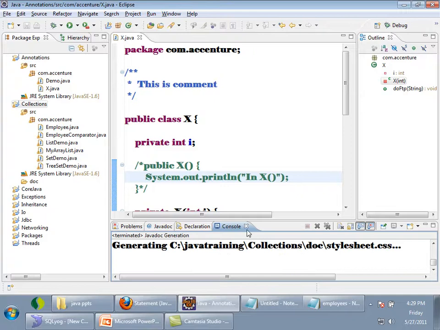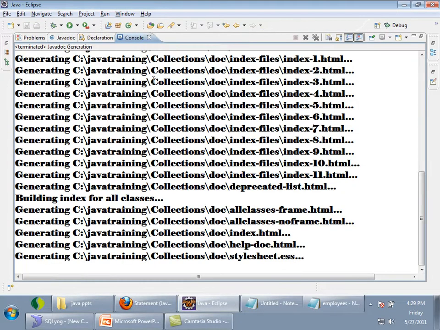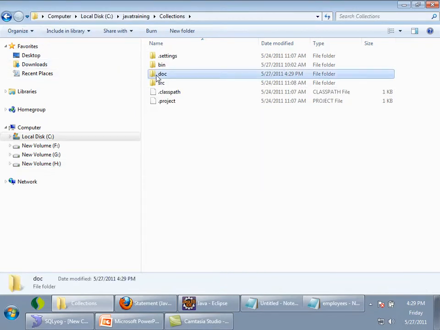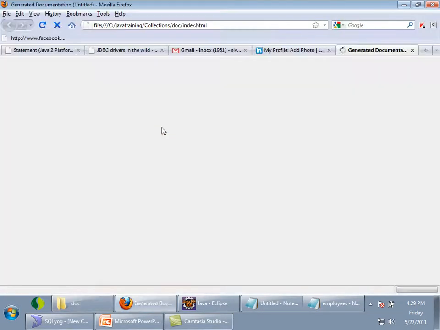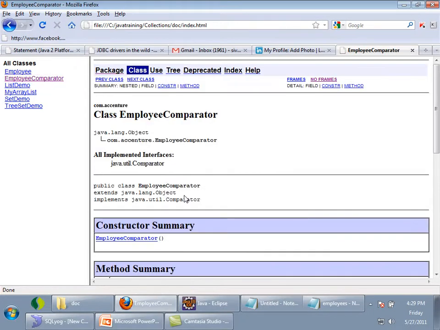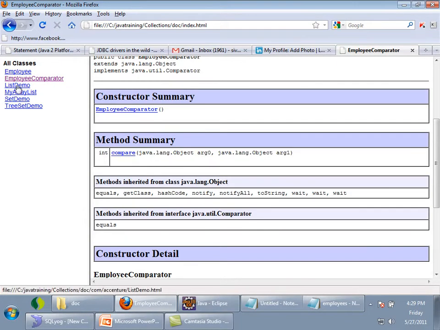Where? In the same folder, in C colon javadoc collections. This is my project folder. See here, there is a folder called doc created, in which you can see index. Is it not the documentation for my own classes right now? In that project these are all the classes present: employee, employee comparator, list demo, my list. No interfaces there. So this is the Javadoc for my own classes, constructor, method, list demo.